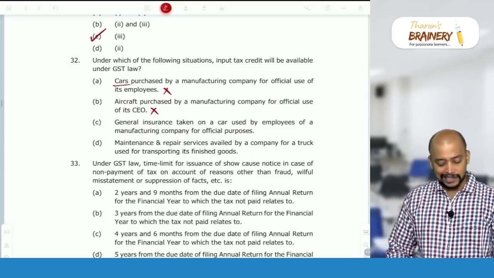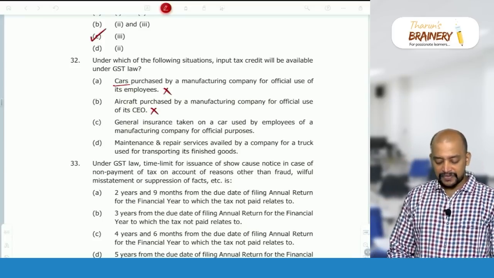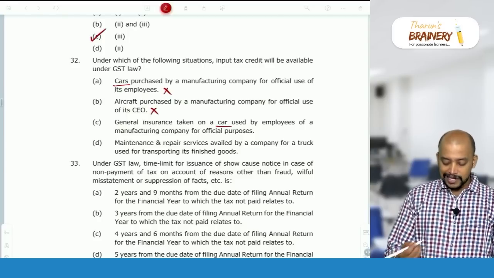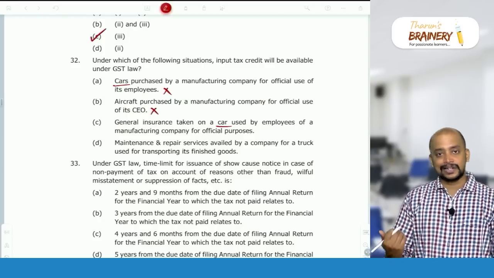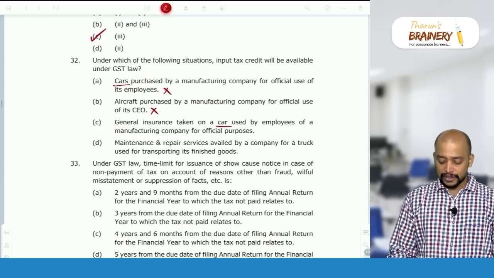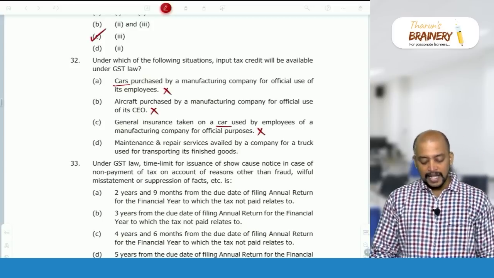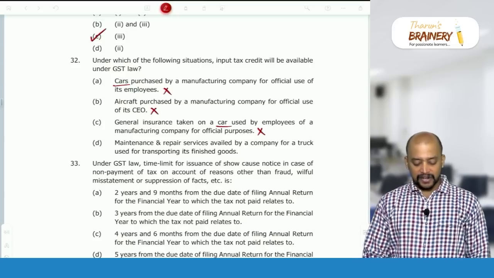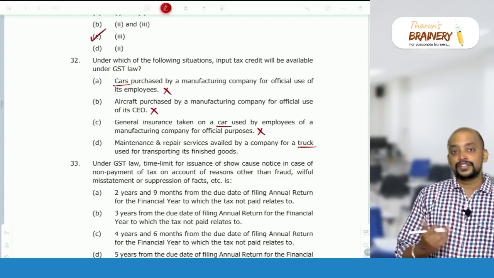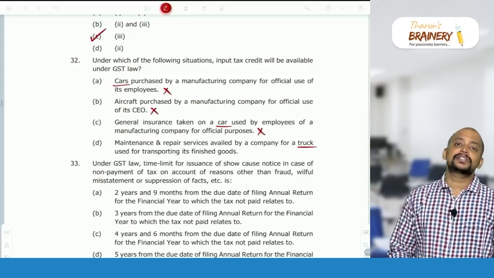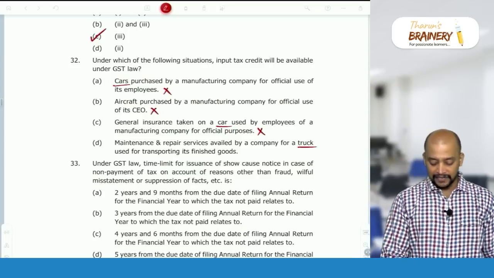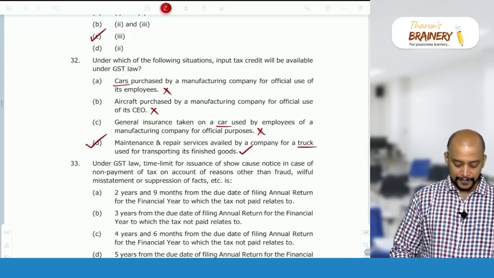General insurance taken on car used by employees of a manufacturing company. If car is taken on rent, can they take ITC? No. So if car is purchased, they can take ITC. Already we saw in the first point. So the insurance service with respect to that car also not eligible for ITC. Maintenance and repair service availed by a company for a truck used for transporting finished goods. When they buy a truck, they can take ITC. With respect to the truck, repair and maintenance, insurance services, authorized service center service, hiring, renting and leasing of the truck, ITC available. So option D is the answer.